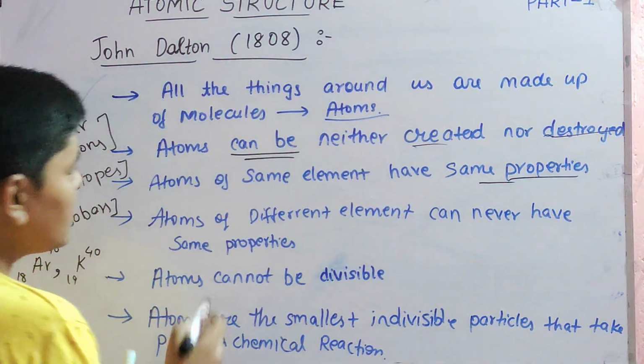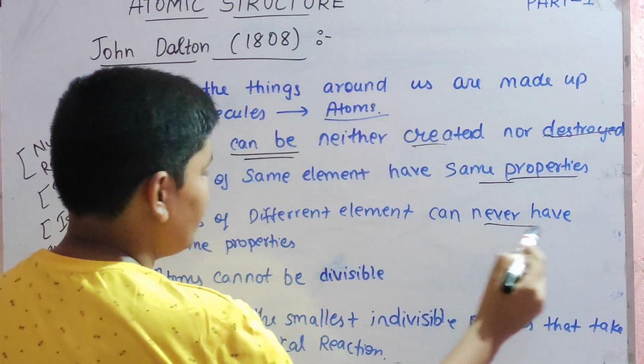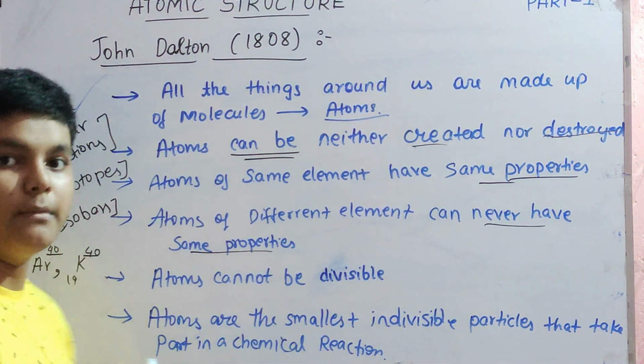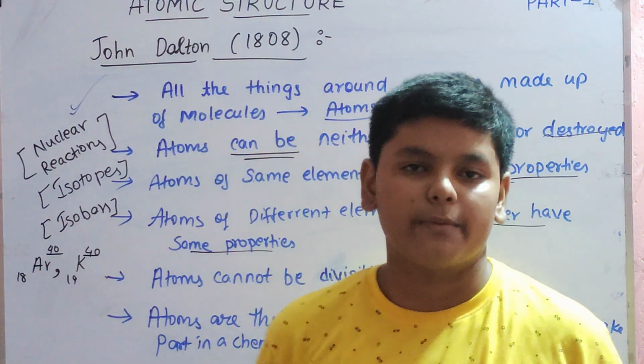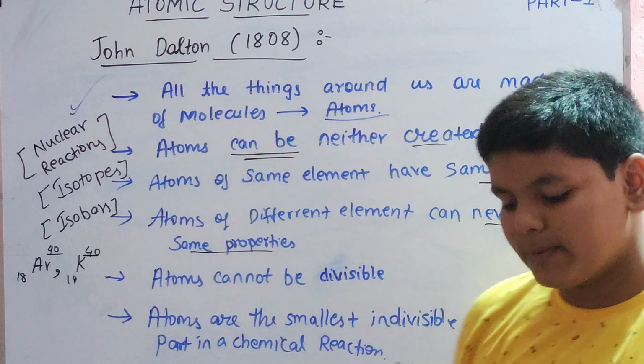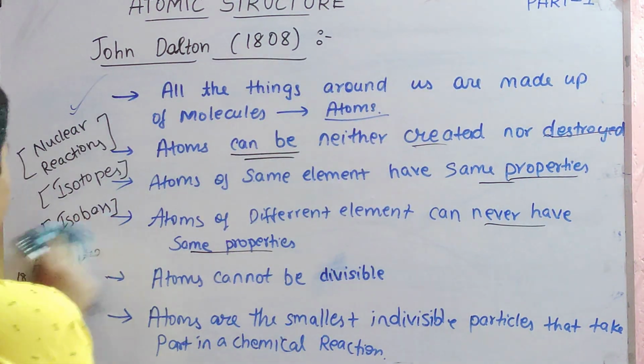What did this point say? Atoms of different elements can never have the same properties. These both are different elements, yet one property is the same. What is that property? A physical property. Which physical property? Mass. Mass is the same. So that is why this point was also discarded.